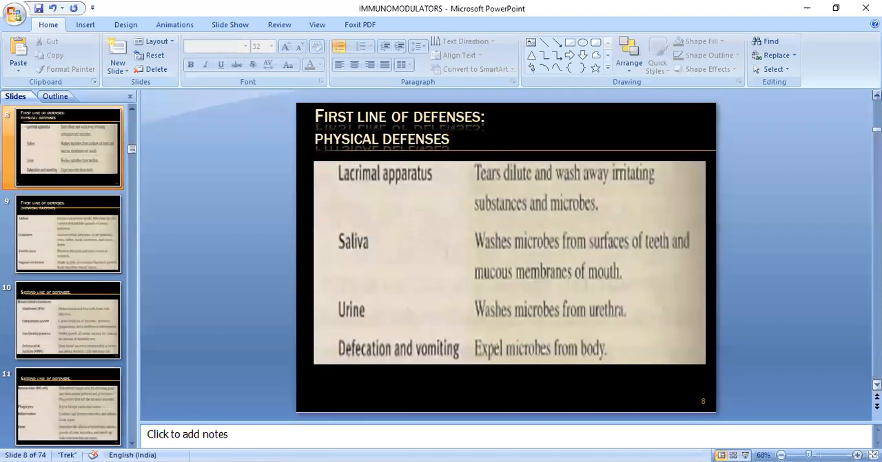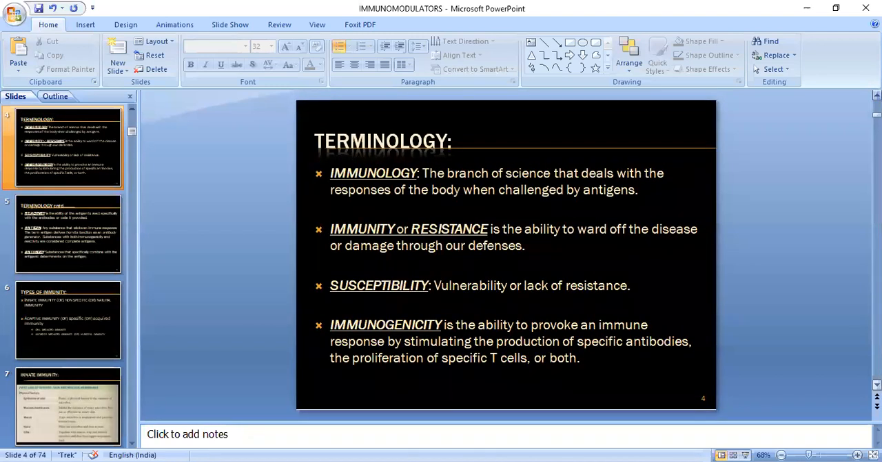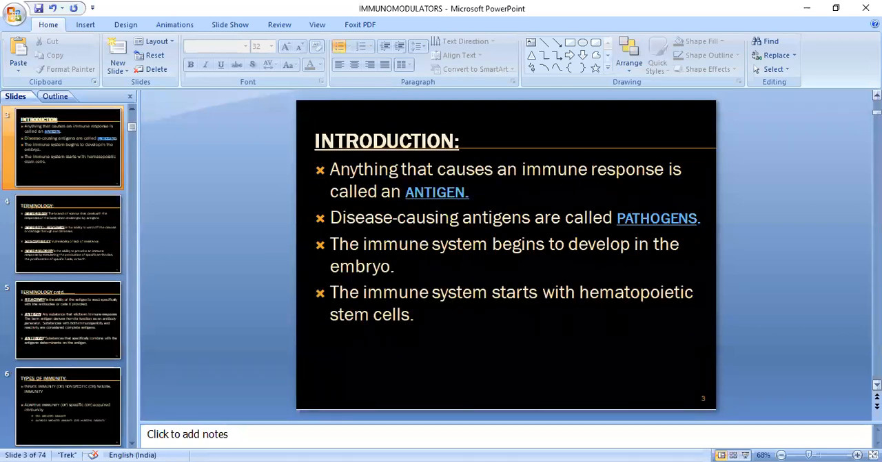So generally, we have now studied the meaning of immunomodulator and its introduction. Any substance which causes an immune response is called an antigen. Disease-causing antigens are called pathogens. The immune system begins to develop in the embryo, starting with the hematopoietic stem cell. We have come across different terminology like immunology, immunity and specificity. And on types of immunity, we understood the difference between innate immunity and adaptive immunity, and adaptive again has two types, cell mediated and